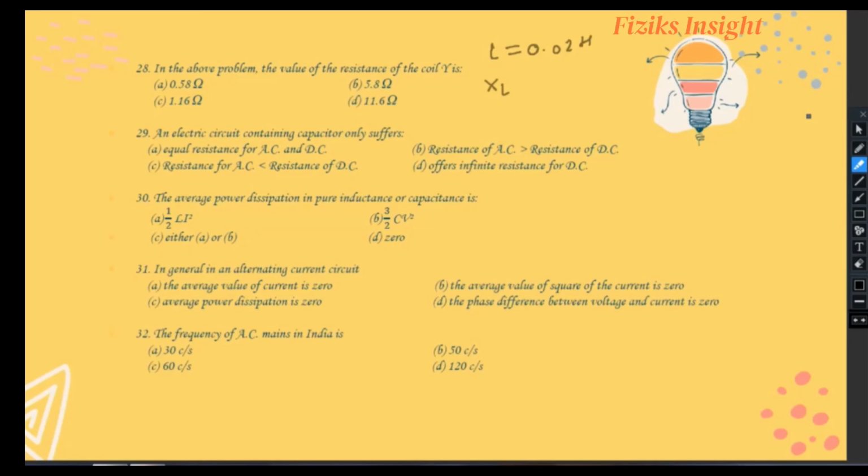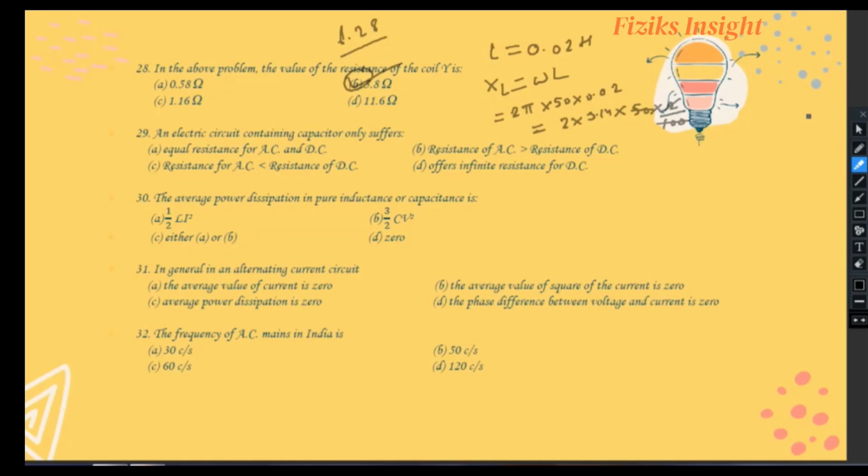So XL will be given as omega L, substituting the value of omega as 2 pi frequency, then substituting the value of frequency and L, we will get two into 3.14 into 50 into 2 by 100. After simplifying, the value of XL came out to be 6.28. The nearest value to 6.28 is 5.8, which means the B option is correct in 28th question.